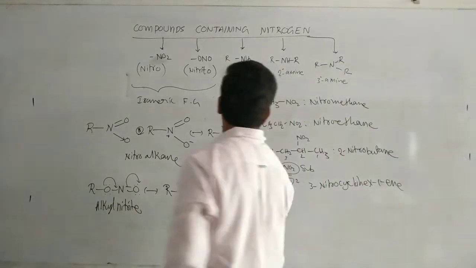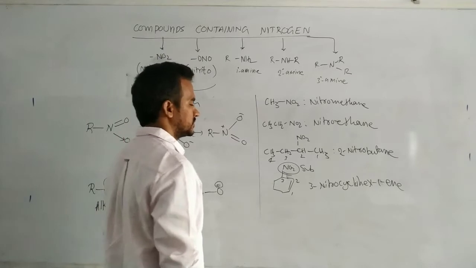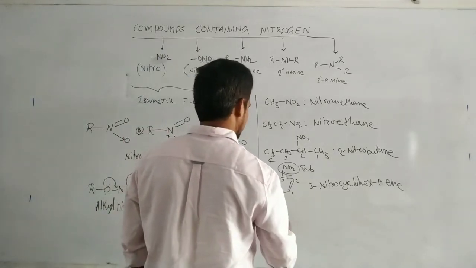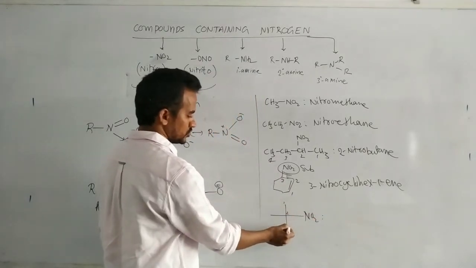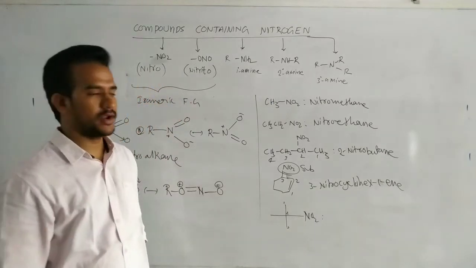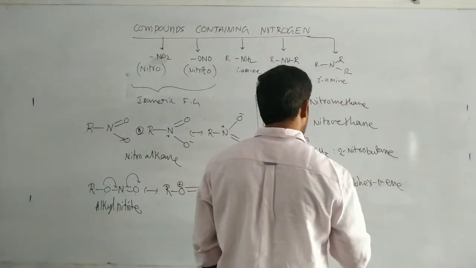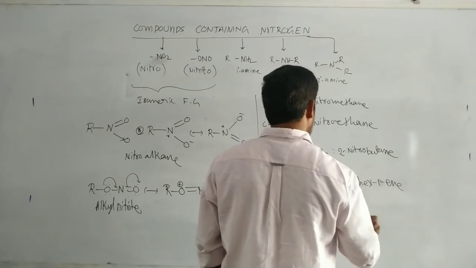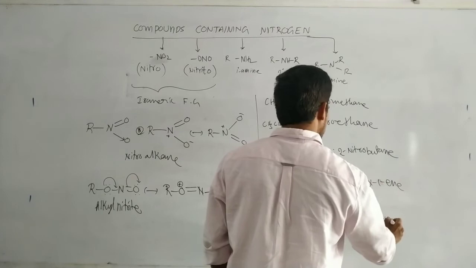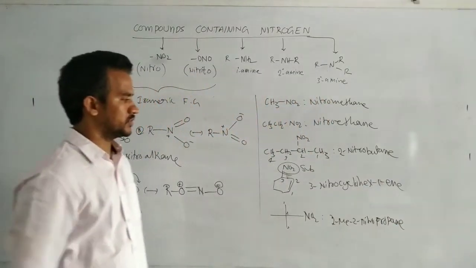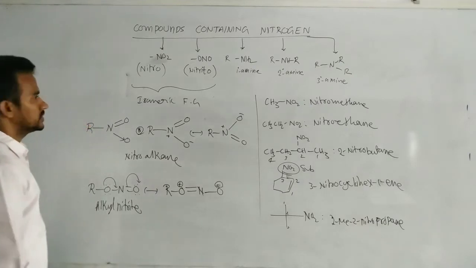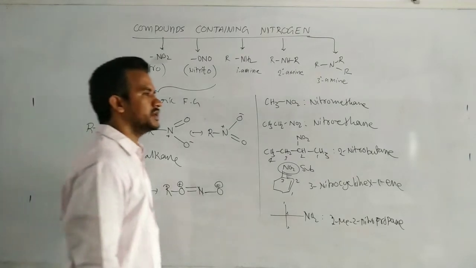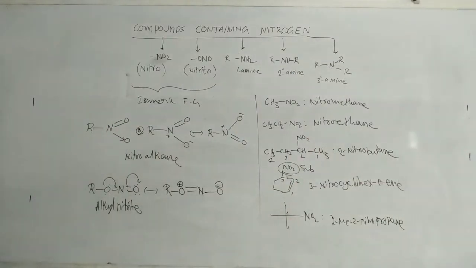Next, suppose this compound. What is its name? Here 1, 2, 3. That means 2-methyl-2-nitropropane. That is the name of that compound. That is the naming of the nitroalkanes. Next, the naming of the nitrite compounds. First write down this one.